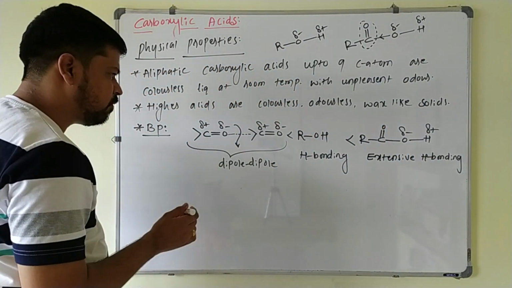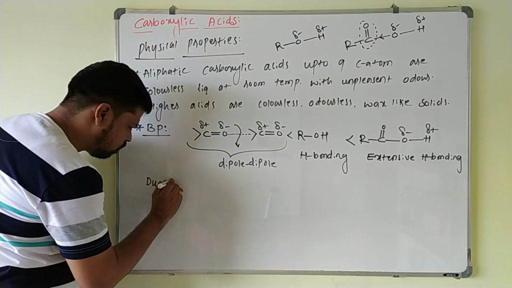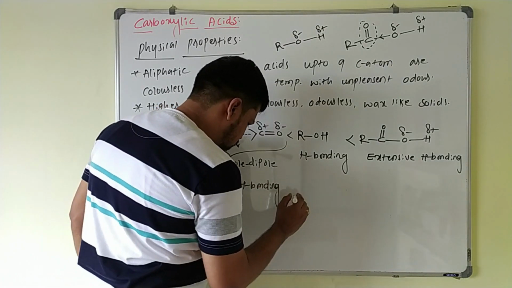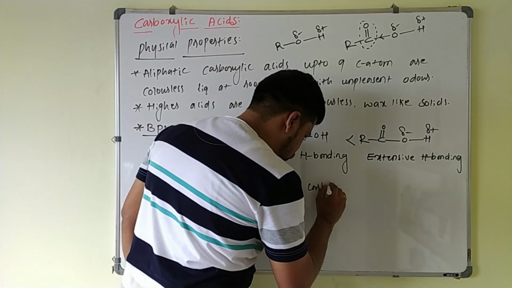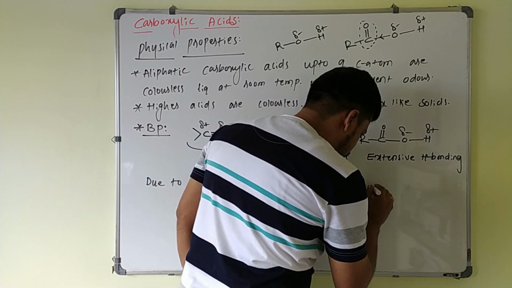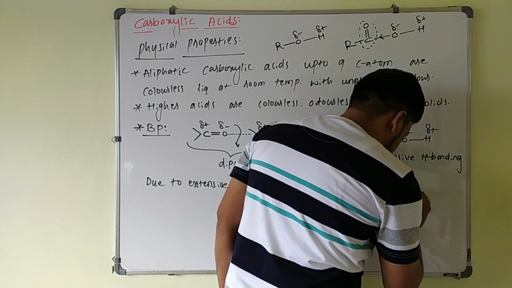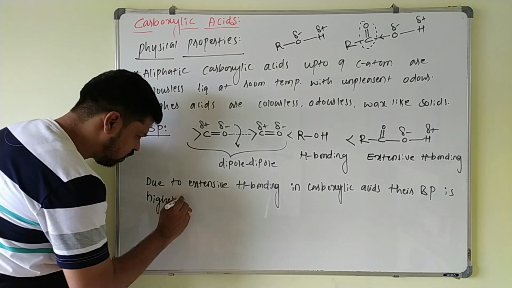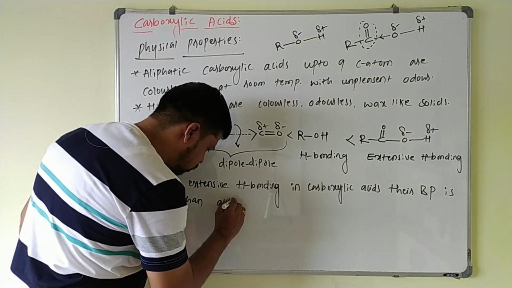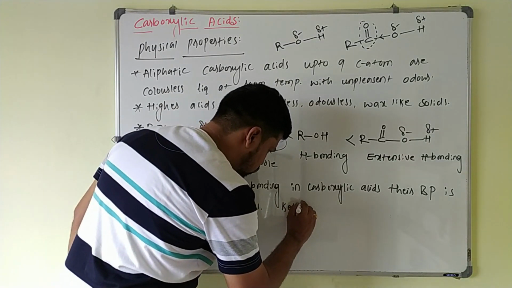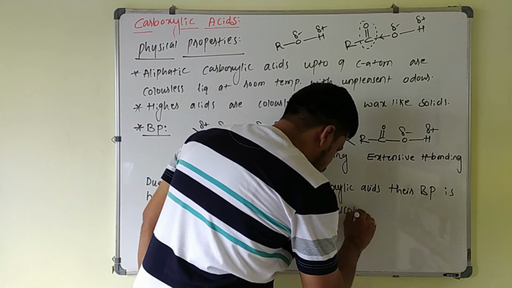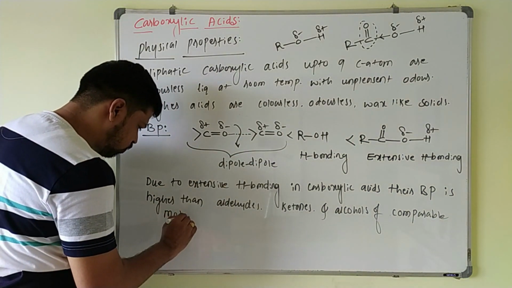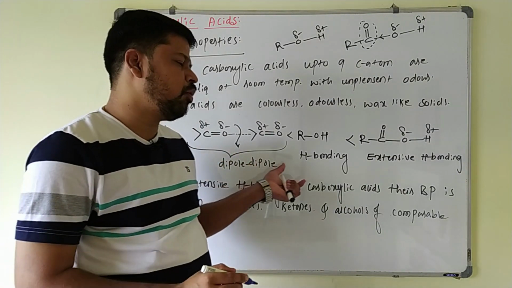So in carboxylic acids, due to extensive hydrogen bonding, their boiling point is higher than aldehydes, ketones and alcohols of comparable molar mass. So this is how the boiling point of carboxylic acid increases.